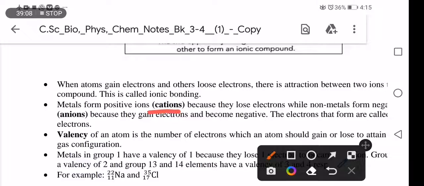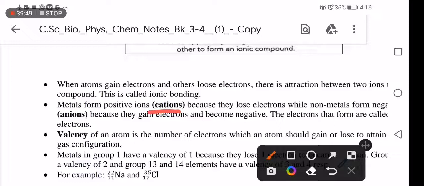Wow. Hey. Let me explain again, I want you to listen to me. We are saying that metals, when they donate electrons, become positively charged, and because of that they are called cations. Right? And non-metals, when they receive electrons, become negatively charged, and because of that they are called anions. I don't know if I'm making sense here. Right?